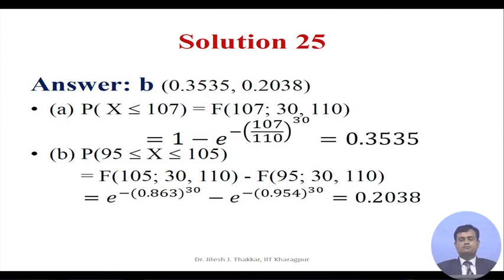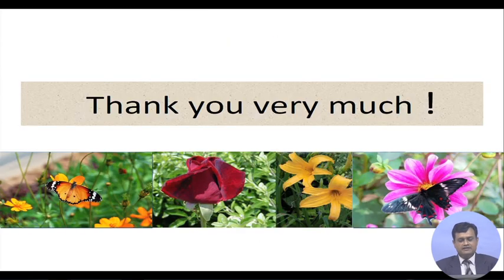This comes out to be 0.3535. In a similar way, for the second part, probability 95 less than or equal to X less than or equal to 105, I can subtract the two cumulative distribution functions: F(105) with parameters 30 and 110, minus F(95) with 30 and 110, and this gives me 0.2038.